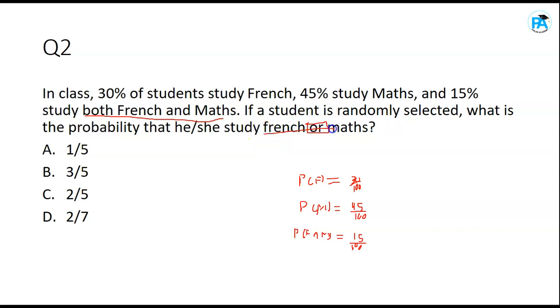In probability, if you hear or, I want you to use the addition rule. Now pay attention. For the addition rule, we have two. I'll tell you the difference between them.